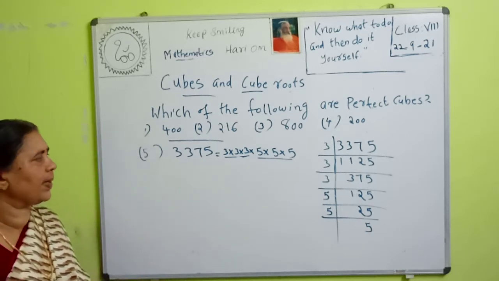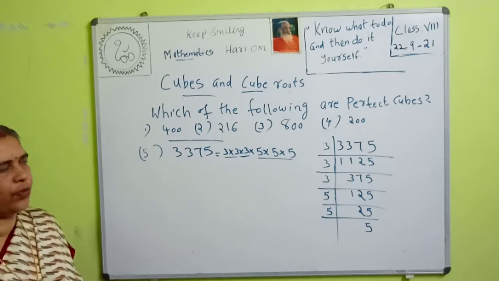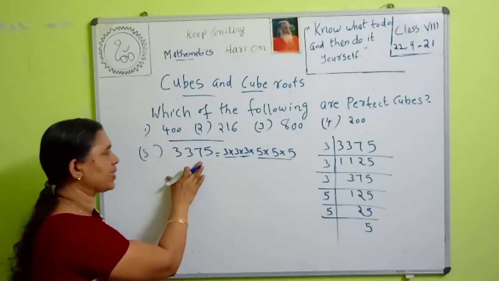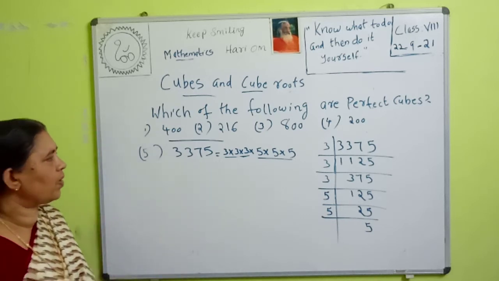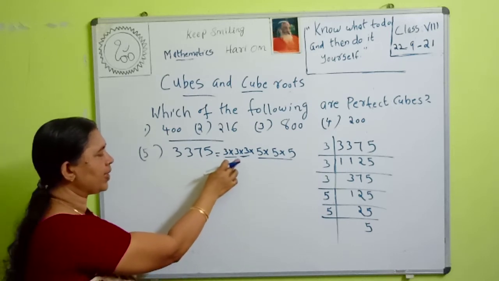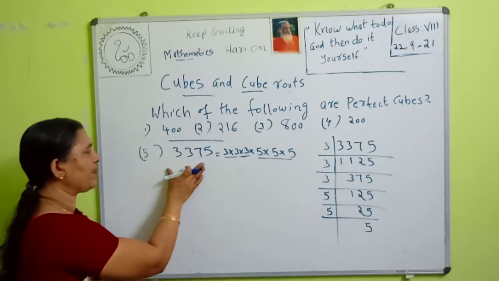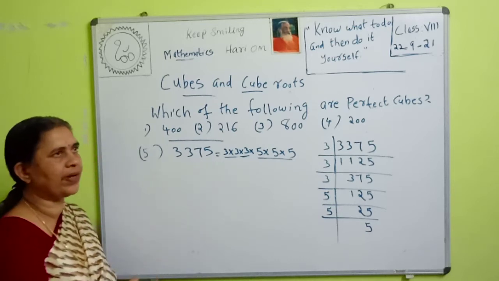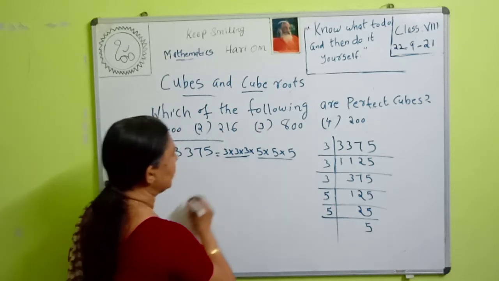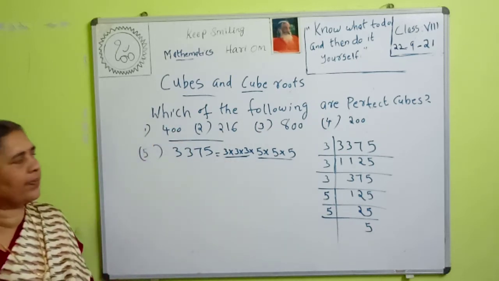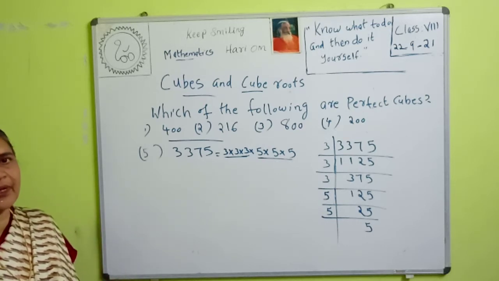Therefore what we can say? 3375 is a perfect cube. So to find it, first we factorize this number. The prime factorization of 3375 is equal to 3 into 3 into 3 into 5 into 5 into 5. Then we can group it into triplets. The 3s and 5s are in triplets. Therefore 3375 is a perfect cube.